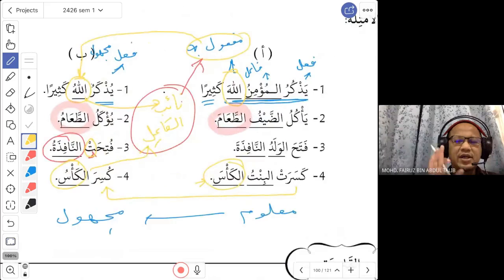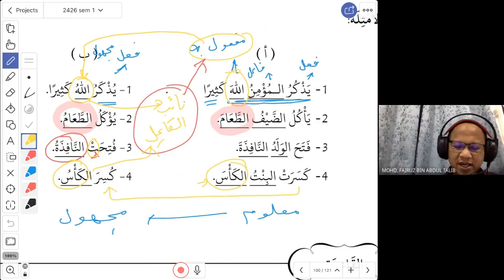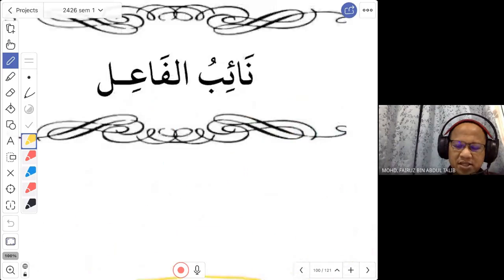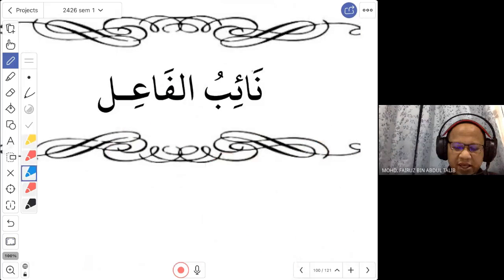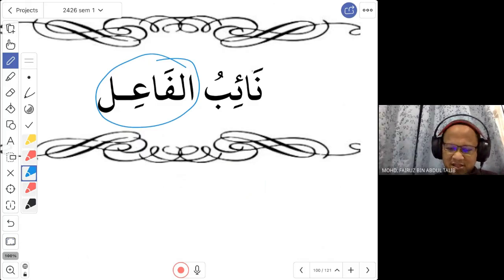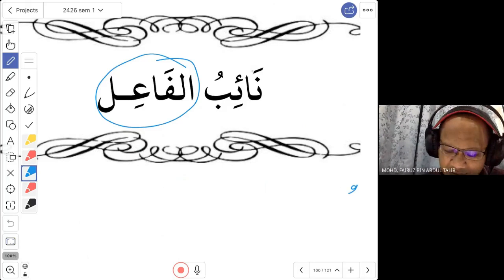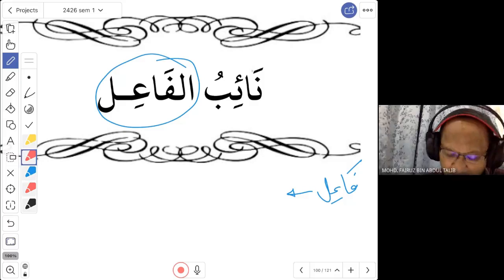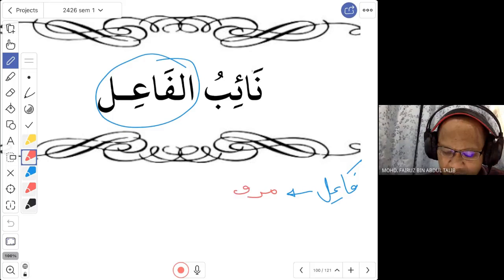All right, good. Now, if you have understood what is naibul fa'il, we want to look at the hukum. What is the hukum? How do you read this? Do you read this with a dhamma? Do you read naibul fa'il with a fatha? How do you read this? All right, so you look at the name. The name is naib al-fa'il. What is the hukum of fa'il just now when we did the exercises? When we say fa'il, fa'il is marfu. Yes, fa'il is always marfu.